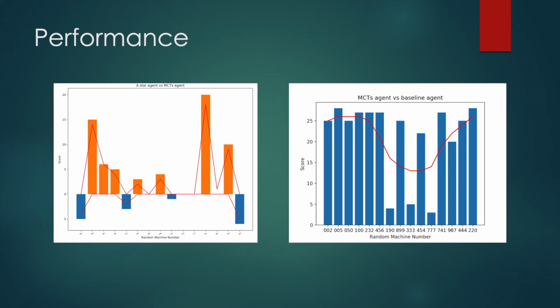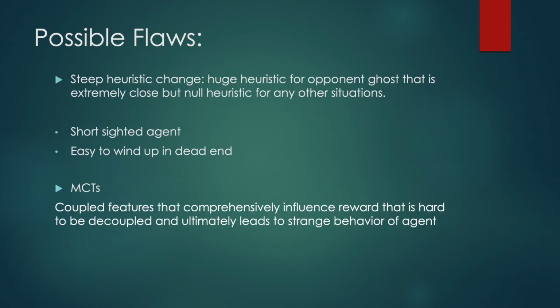Let's look at some performance results. When the A-star agent is competing with the Monte Carlo tree agent, as the left figure shows, it has a better winning chance since the A-star agent has a much more comprehensive decision tree. And for the Monte Carlo tree agent, when it's competing with the baseline agent, it remains stable in performance and has a 100% winning rate. Both of these agents have problems dealing with the super staff agents, and here are some possible flaws that may cause this situation.